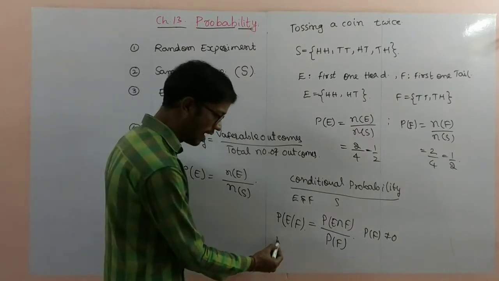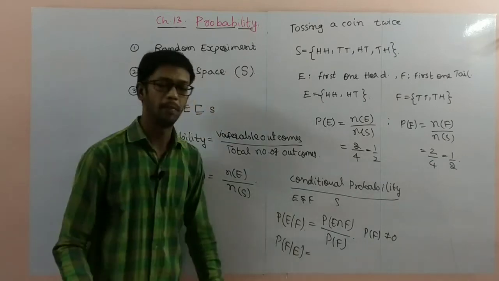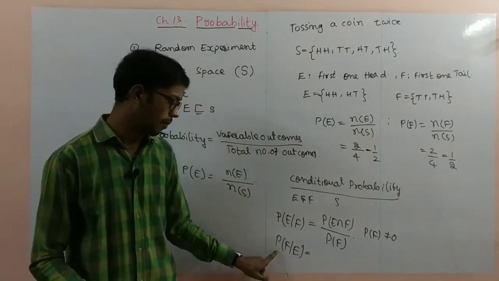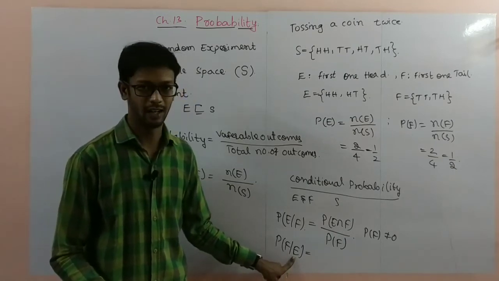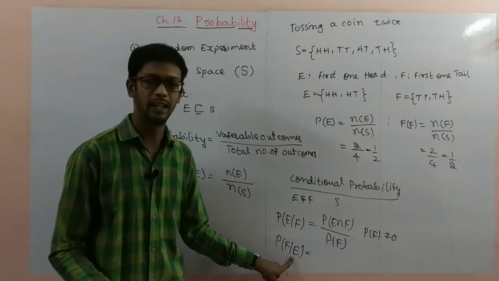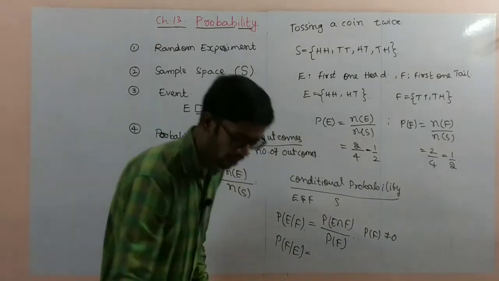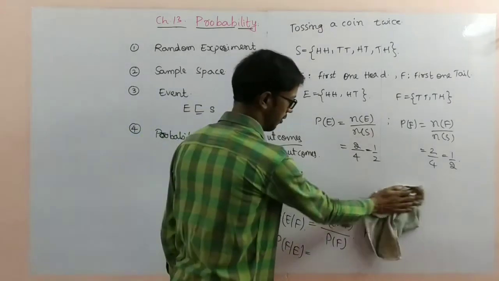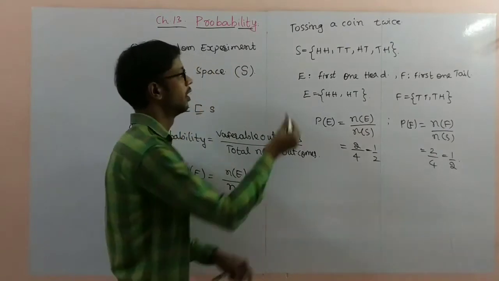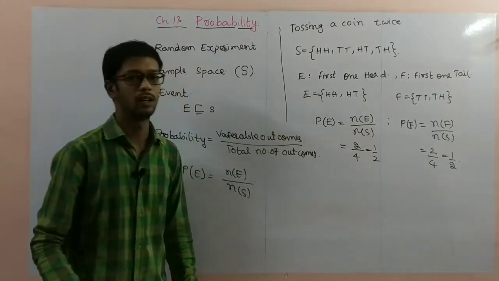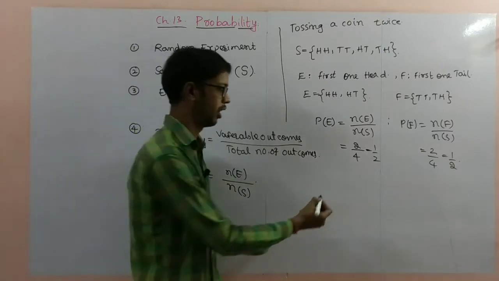For example, I will write here P of F by E. Probability of F you have to find, where event E has already occurred. Let us find the conditional probability by this example.